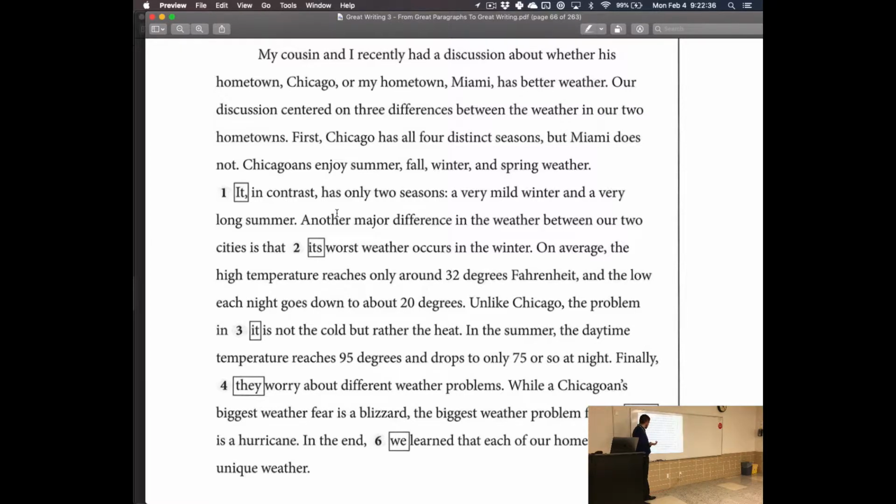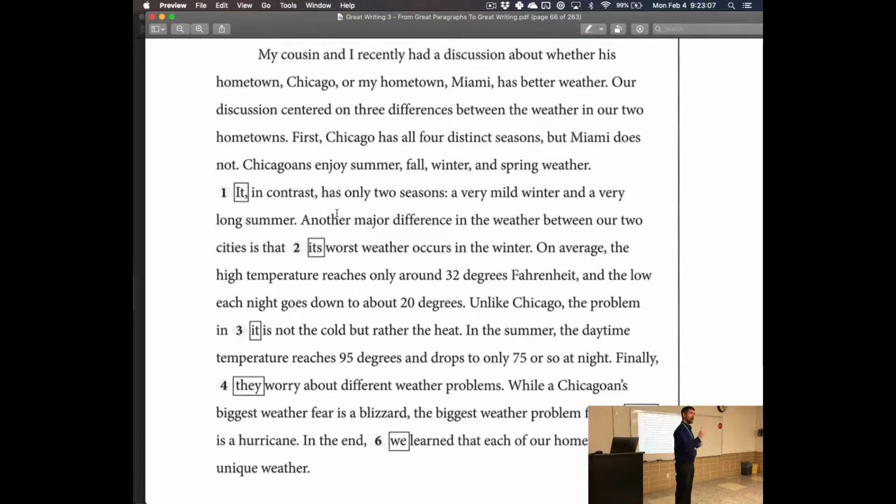they worry about different weather problems. They whom? The people in Miami. Well, but this is wrong, so we'll ignore that. The people in Miami, more specific, which people? The people in both cities.